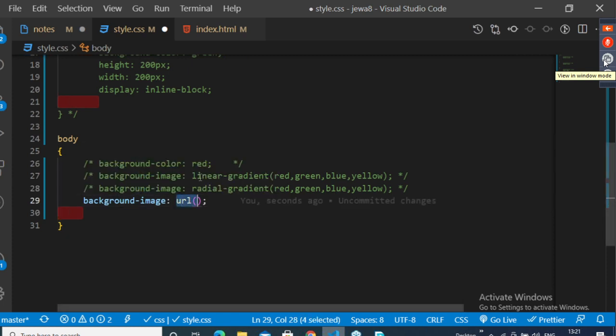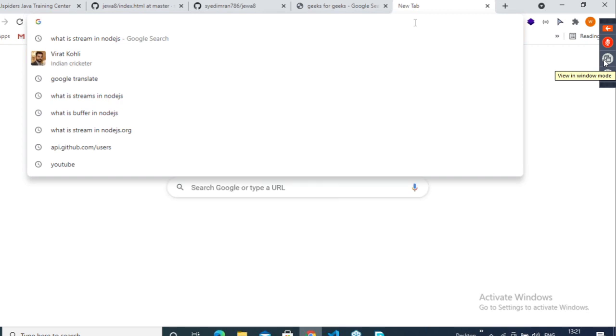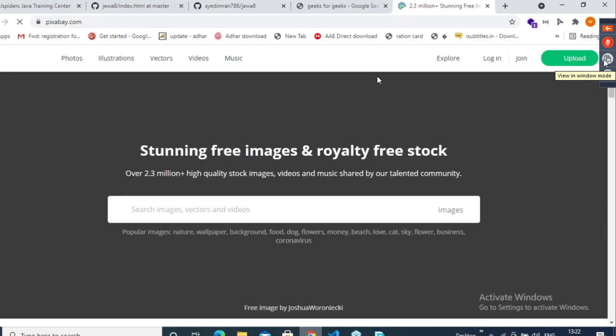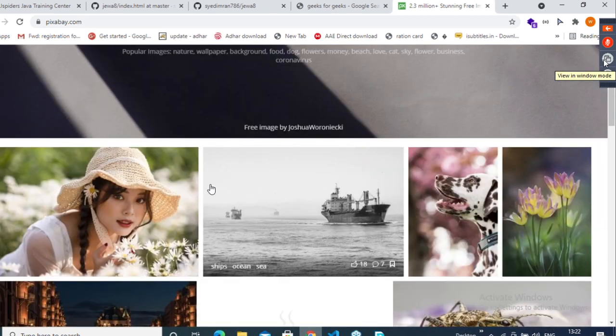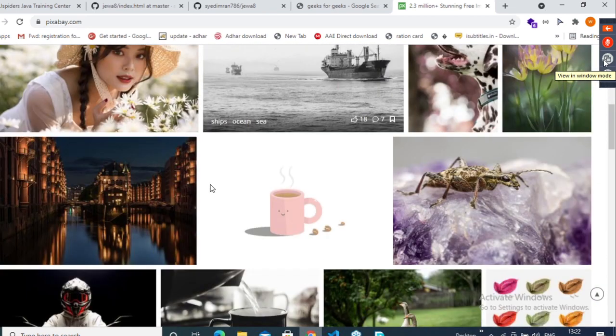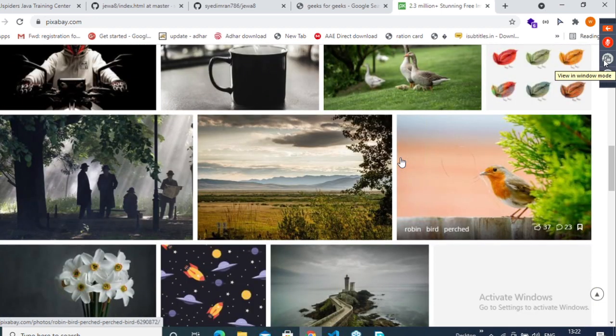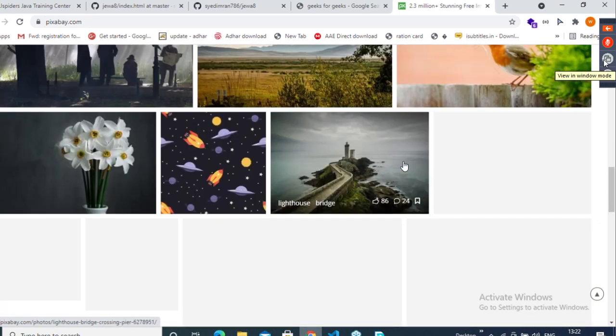If you want multiple colors, you can use linear gradient or radial gradient. Now I'm using URL, so inside this URL you have to pass the image. I'll go and Google the image, then I will add it. So I'll go to pixabay.com and get one good image as my background image.